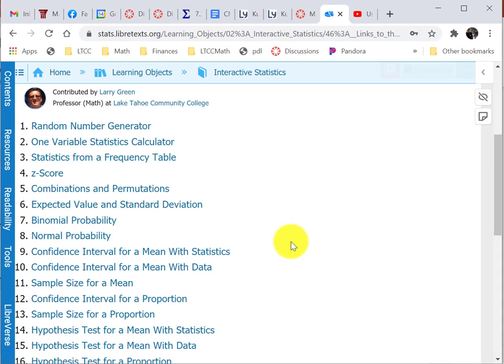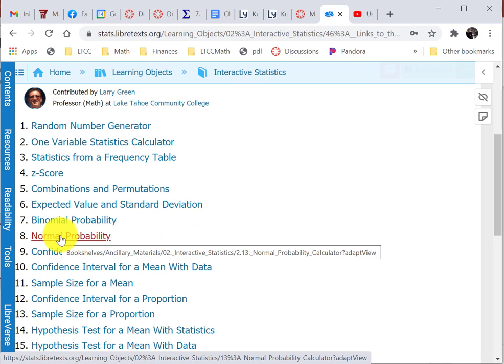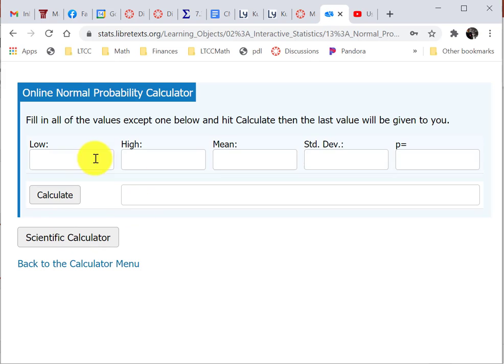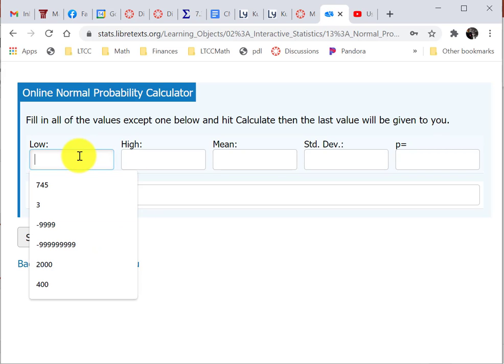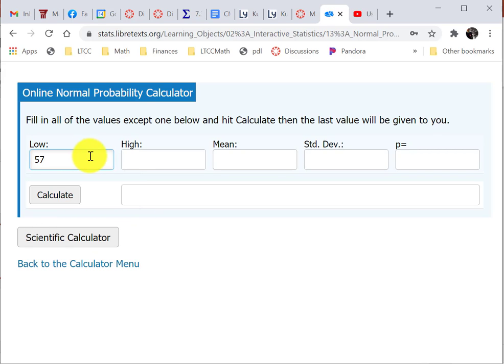Here's the calculator, and I have a normal distribution, so I'm going to click on normal probability. It asks for the low, and if you remember, the low was 57, and the high was infinity, or a bunch of nines. Always put at least 2 more nines than the number of digits of the main numbers, and our numbers have 2 digits.